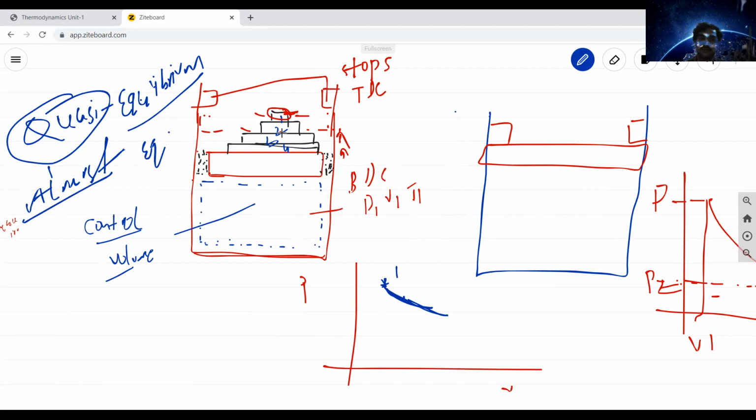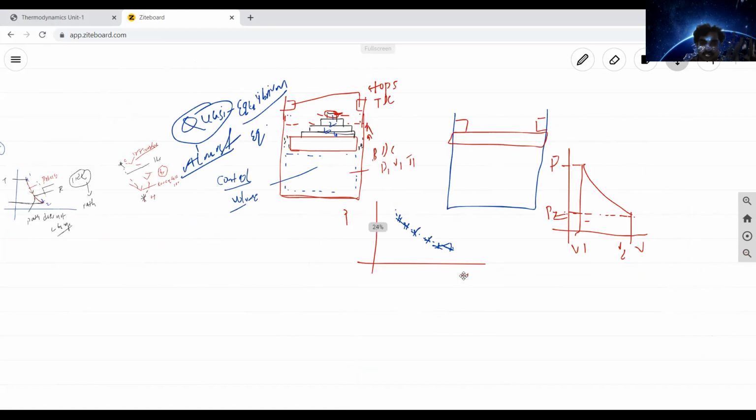Almost in equilibrium. So this process is called a quasi-equilibrium process. The entire process is represented with a PV diagram like this: step 1, step 2, step 3, 4, 5, 6, like that.